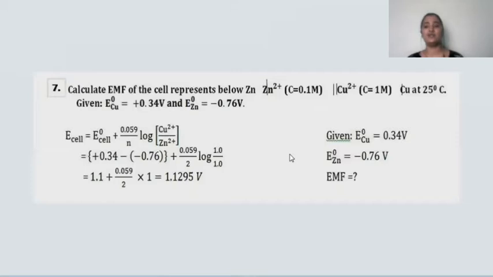The next question is solving a problem on the Nernst equation. A 3 mark question will appear from this section.